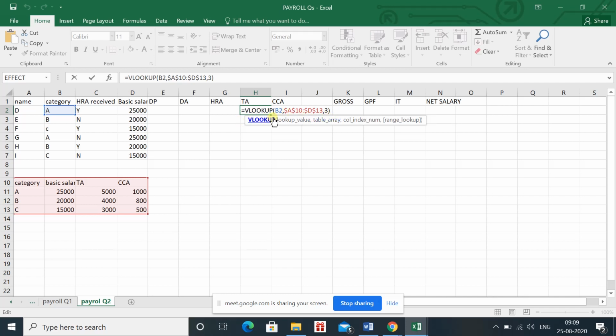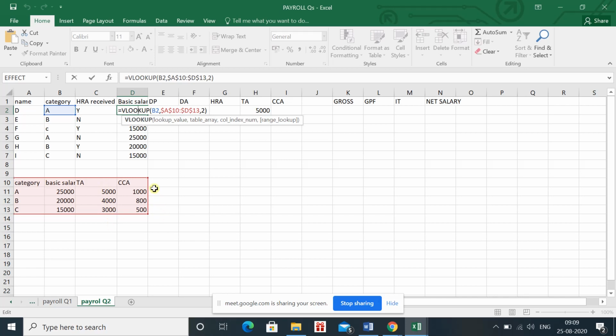We write lookup in both cases, and we want to check the value of category A. Then this is the range which we want to check, and in which column we want to check matters, because in case of basic salary we are checking the value for column number 2, and in case of TA we will check the value for column number 3. So everything is the same. We want to check the value of this particular category in this particular range, and in which column: column number 2 for basic salary, column number 3 for TA.